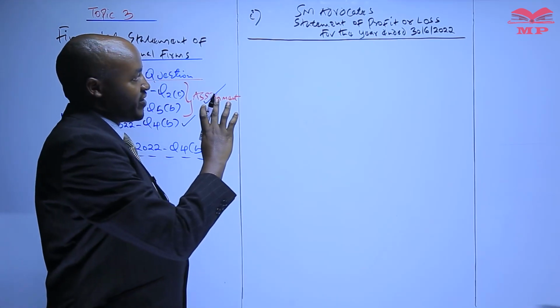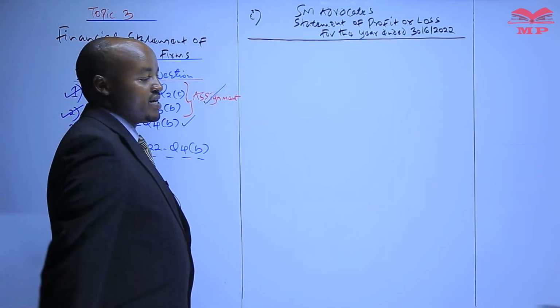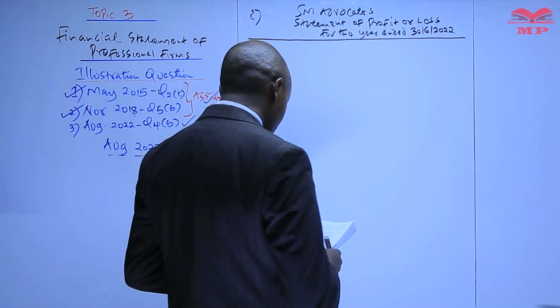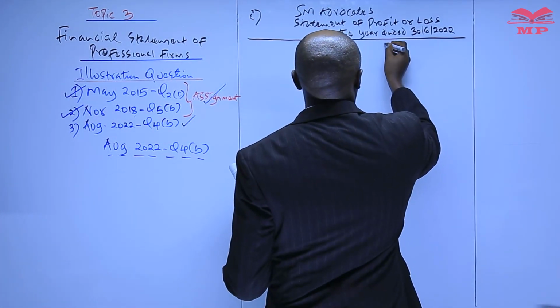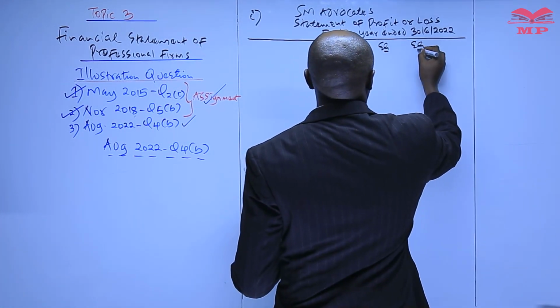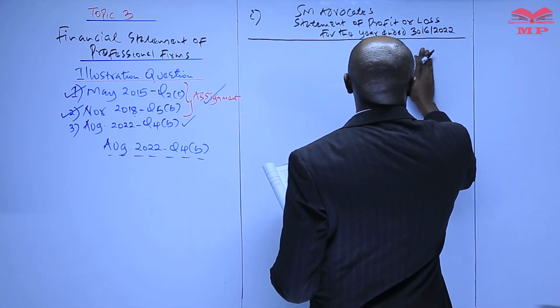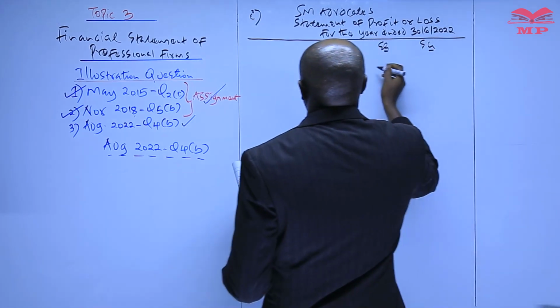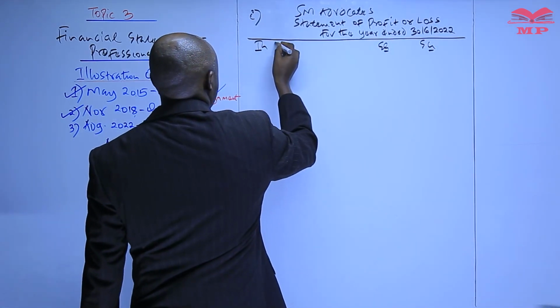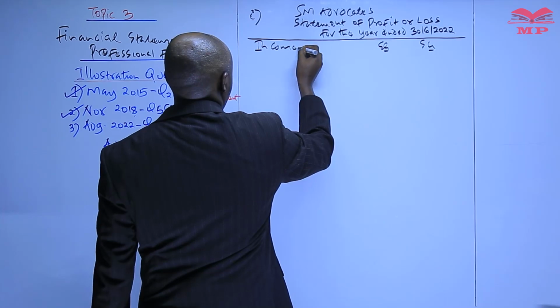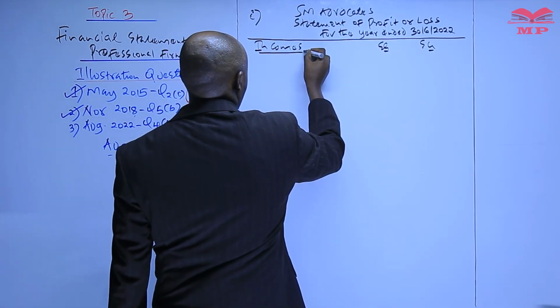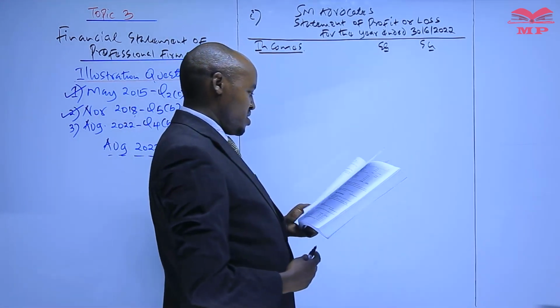and I've said we first of all start by taking incomes minus the expenses. The difference between the two is a profit or a loss for the year. And we need to have two columns here. We always have two columns. And what do we start with here? We always start with the incomes of a professional firm.